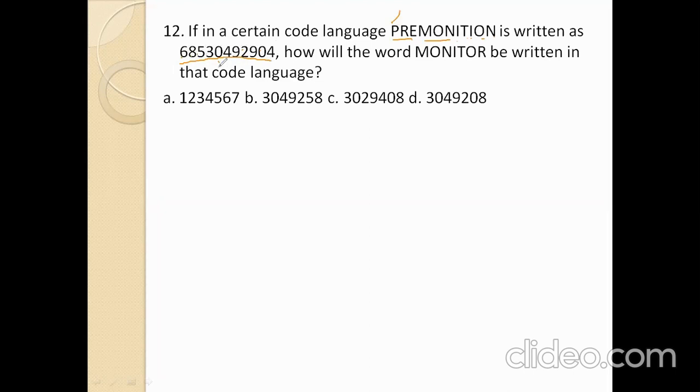So P means 6. M, here 1, 2, 3, the fourth letter is 3. O means 0. N means 4. I means 9. 3049. T is 2.